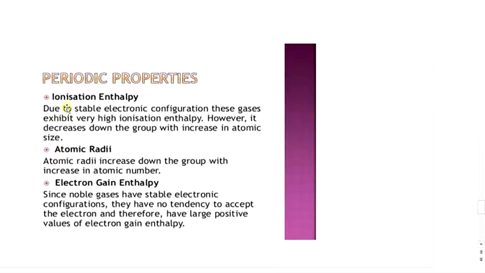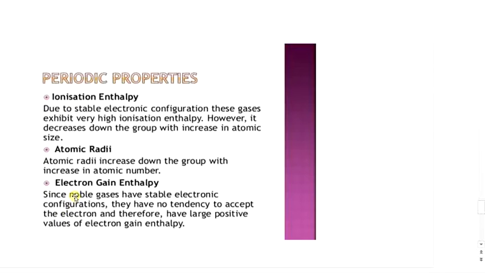Ionization enthalpy. Ionization enthalpies of noble gases are highest in their respective periods due to their stable electronic configuration. However, as we move down the group, the ionization enthalpies decrease from helium to radon. This is because of the increase in atomic radii and screening effect down the group. Electron gain enthalpy.